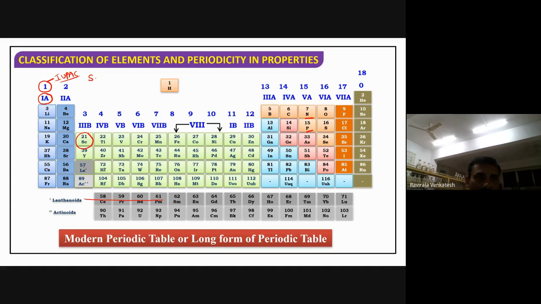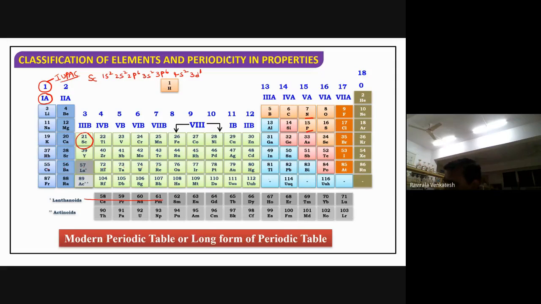Scandium configuration will be 1s2, 2s2, 2p6, 3s2, 3p6, 4s2, 3d1. Now tell me which is the highest principal quantum number here?